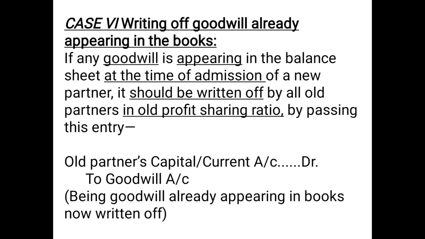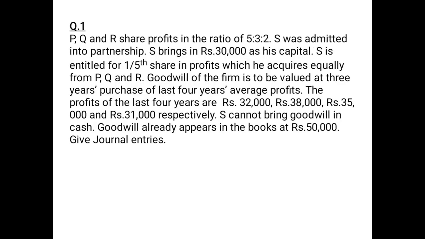So for writing off goodwill, the entry will be old partners' capital account if it is a fluctuating method, or old partners' current account if it is a fixed method, debited to goodwill account. And remember one thing, this goodwill needs to be written off before recording the goodwill brought in by the new partner. Let us understand this with the help of an example.